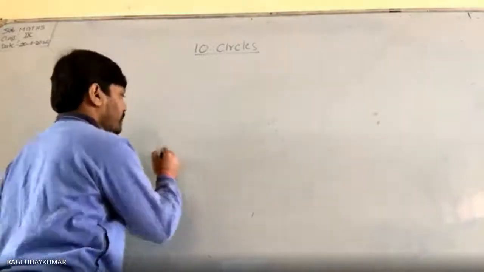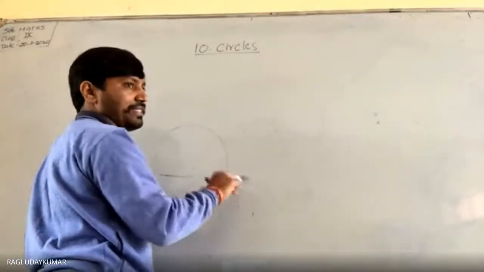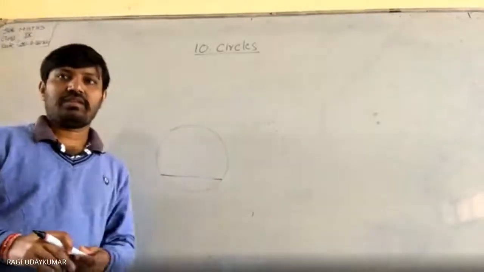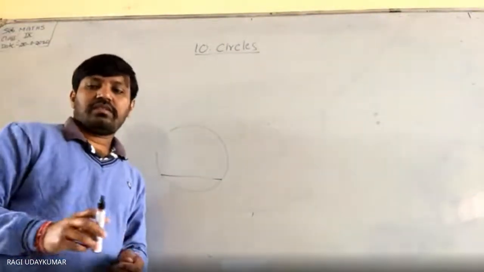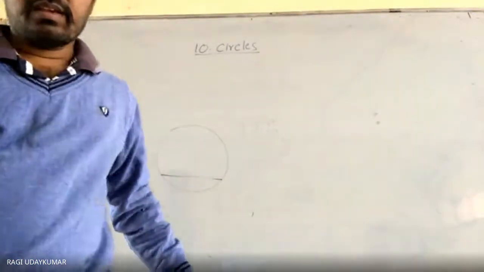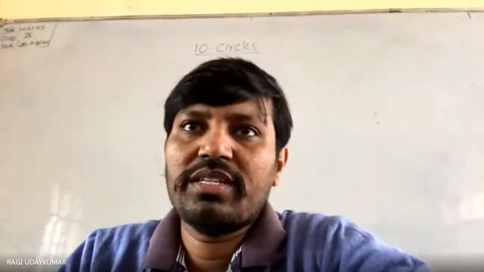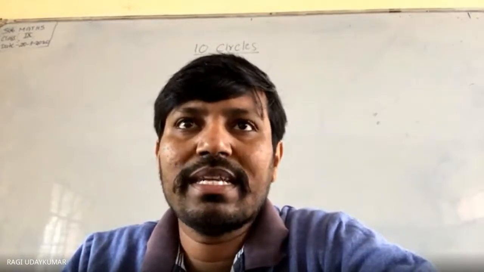Any chord, if you are taking this, divides the circular region into two parts, and each part is called a segment. Simple way. So these are the things we have learned in the previous class. Apart from that, is there still anything?